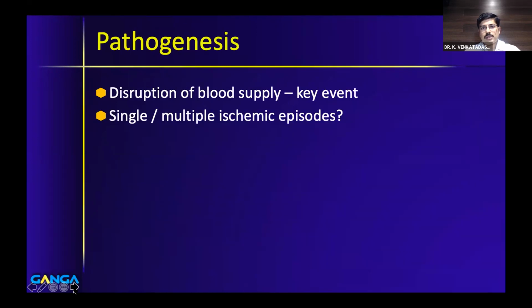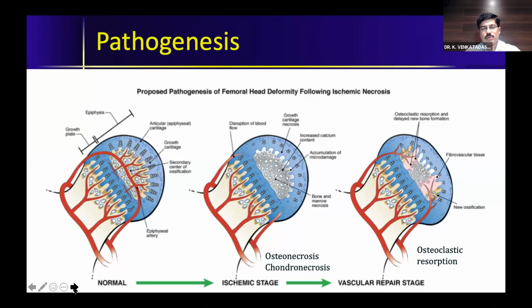Let's move on to the pathogenesis. So we all know that the disruption of blood supply to the head is the key event, but we do not know whether it is a single episode or multiple ischemic episodes which leads to avascular necrosis. So in this animal experiment, they actually occluded the vessel which supplies the capital femoral epiphysis in piglets. They tied the vessels and then they subsequently studied all the changes that were happening.